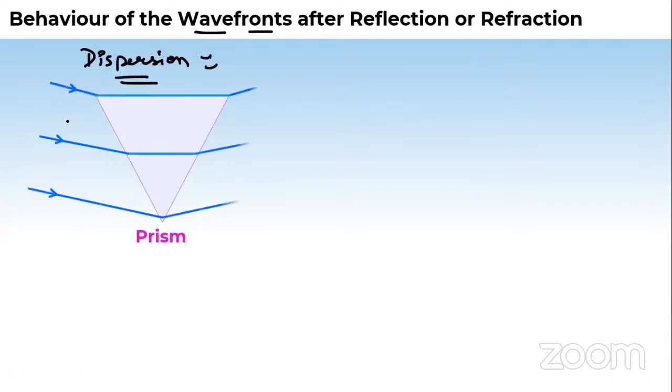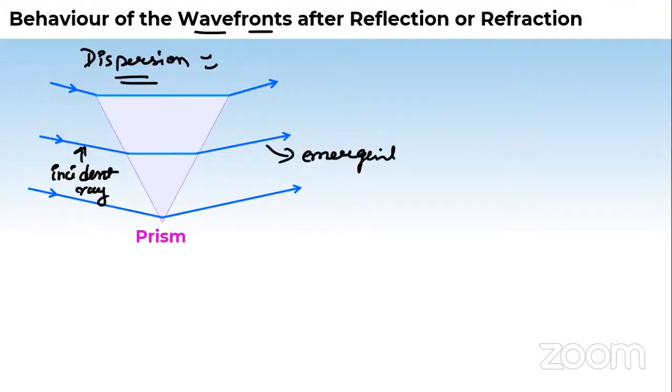So see, this light is coming. After passing through the prism, you can see how it gets turned. This is the incident ray. This is the emergent ray. Incident, emergent. And internally, what is happening? Internal is the refracted ray. We will call it a refracted ray.